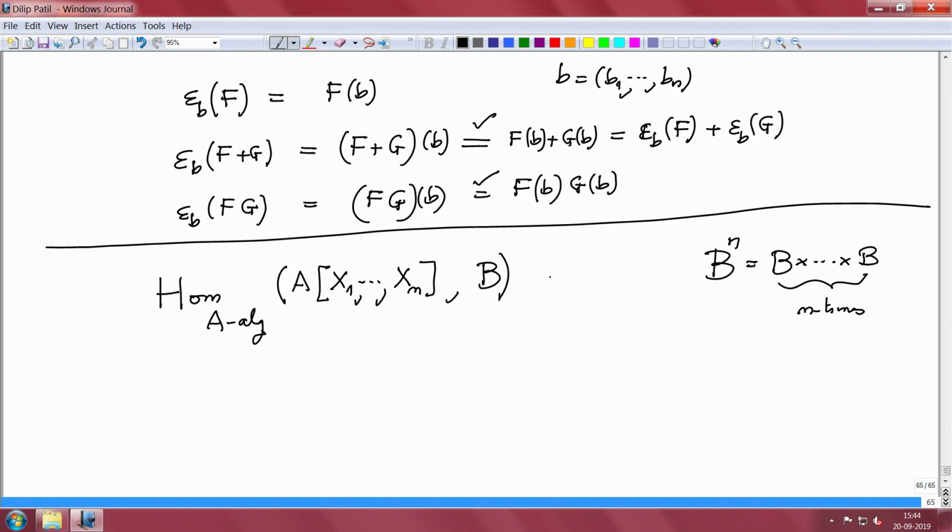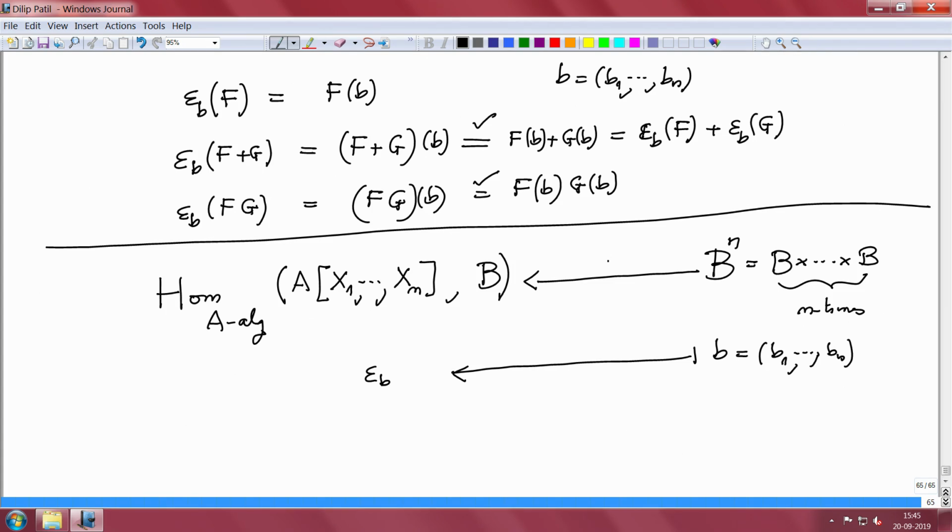And what did we do? We gave a map from here to here, namely the tuple b, which is b1 to bn, goes to epsilon b, the substitution homomorphism by b. So, we gave this map, and uniqueness gives that this map is injective. Surjective is also obvious, because any algebra homomorphism is uniquely determined by the values of x1, x2, ..., xn, which I call b1, b2, ..., bn.